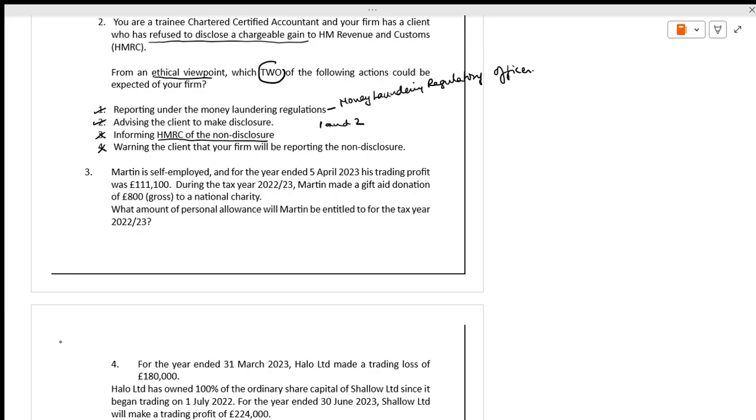What amount of personal allowance will Martin be entitled to for the tax year? We have to make sure there is a rule.